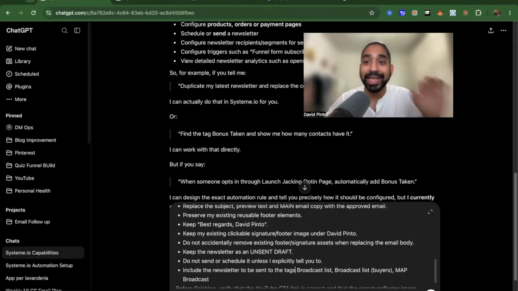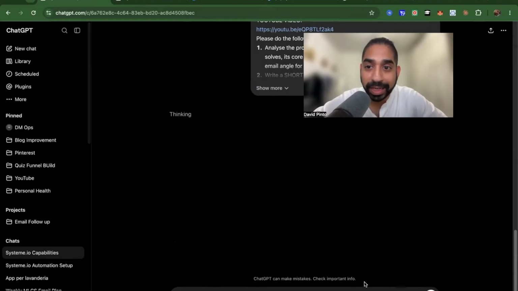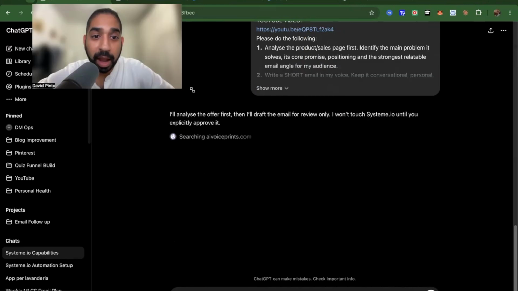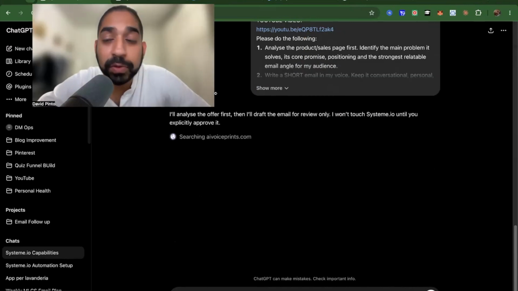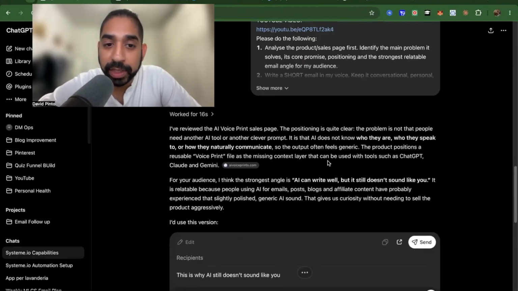Again, we want to be clear with our instructions. Before finishing, verify the YouTube call to action is still present. And we click over here, and the prompt is gone. It's sent to ChatGPT, and we're going to see the beauty of how it does all of this. I really like this because, if you're using these tools anyway, why not automate the whole process? All right, guys, you can see right here, it's reviewed it already in 16 seconds.